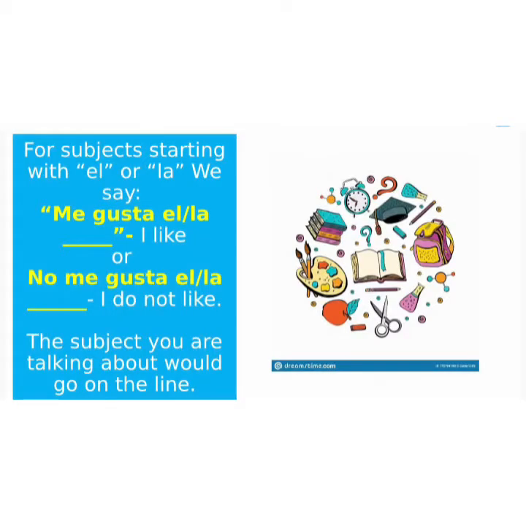Now, on the list of subjects that I had given you from our previous classes, you would realize that some of the subjects have el and some of the subjects have la. Now, for these subjects with the el or the la in front of them, as long as you want to tell me that you like the subject or you do not like the subject, then you would use me gusta or no me gusta. So we use me gusta if you like the subject, and we use no me gusta if you do not like the subject. The subject that you're referring to, that is what you'd put there on the line.